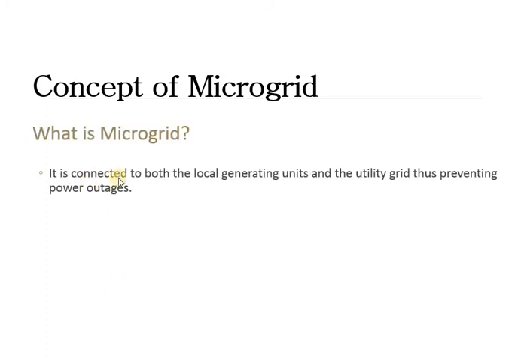It is connected to both the local generating units and the utility grid, thus preventing power outages. So it is not only connected to local generating unit, but it will also be connected to utility grid, which is our conventional grid, for preventing the power outages. It also provides us the feasibility of excess power which can be sold to utility grid, and excess power can be generated with the help of these local generating units.